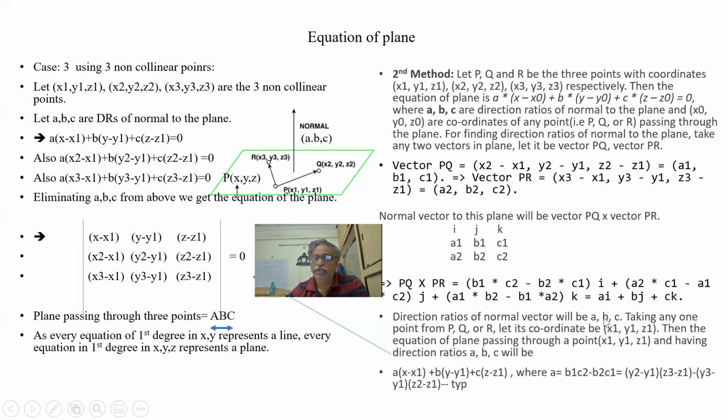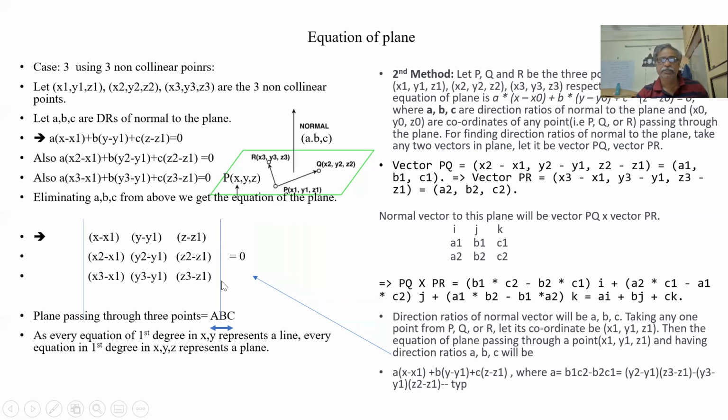Here we have equated these two because this is my normal vector. This is my A, this is my B, this is my C. If you see here, A is B1 C2 minus B2 C1. What is B1? We have abbreviated B1 as y2 minus y1, and C2 is z3 minus z1. So (y2 minus y1) into (z3 minus z1) minus B2 C1. This is nothing but the matrix. Both are the same. This derivation is nothing but the same matrix.